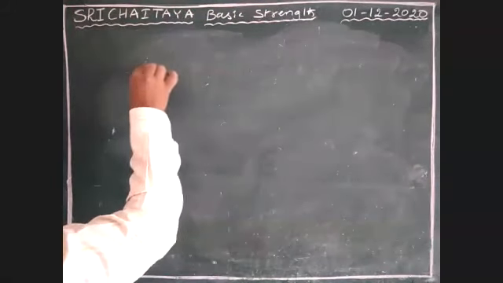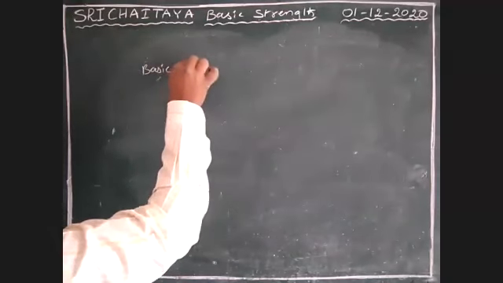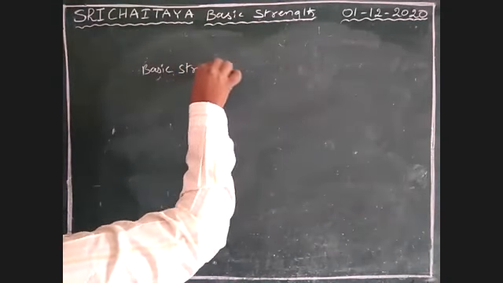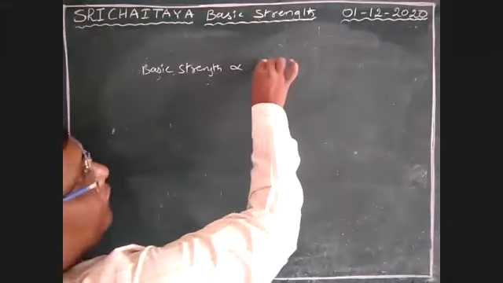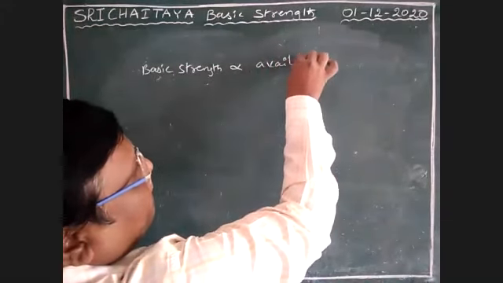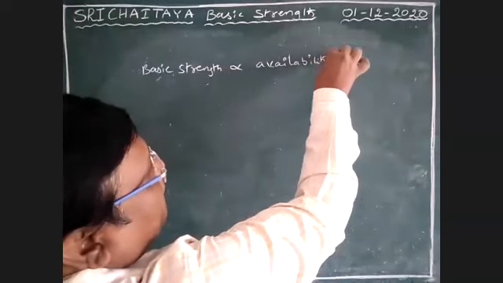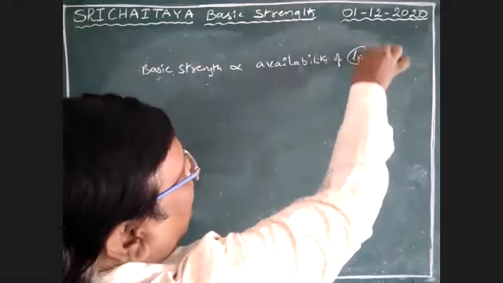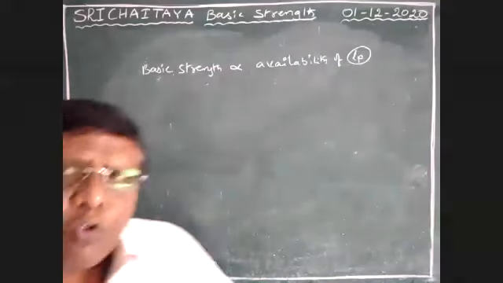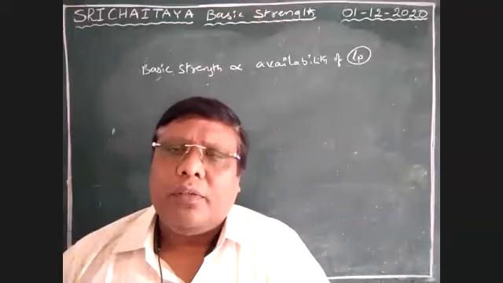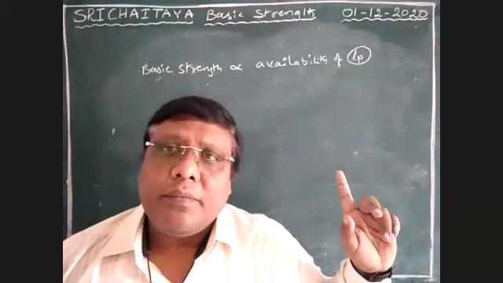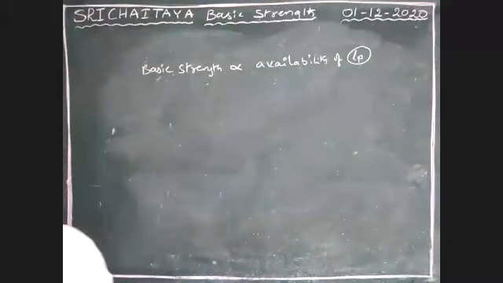So basic strength is also directly proportional to availability of lone pair on the atom. That means if that lone pair is ready to come out, that is more basic. If it is not available, that is less basic. So availability of lone pair is also important.